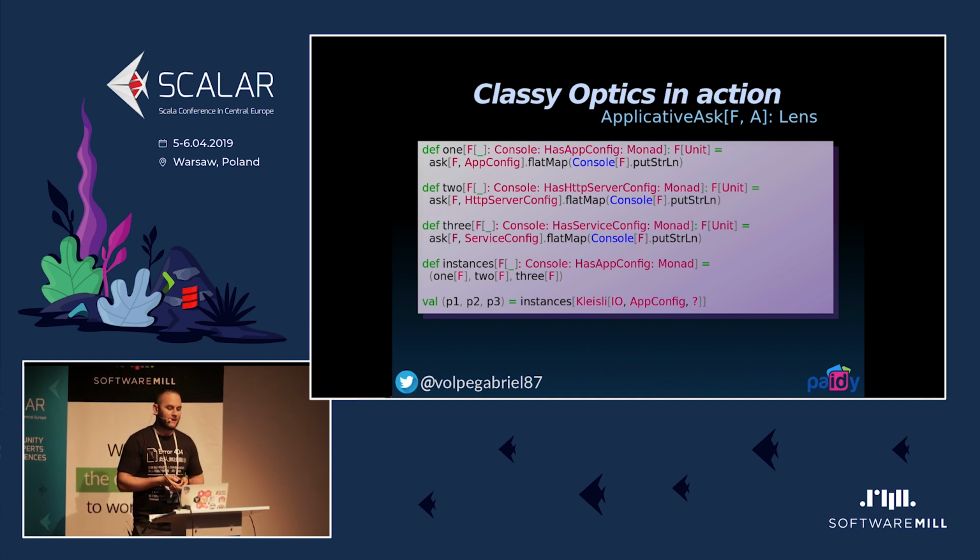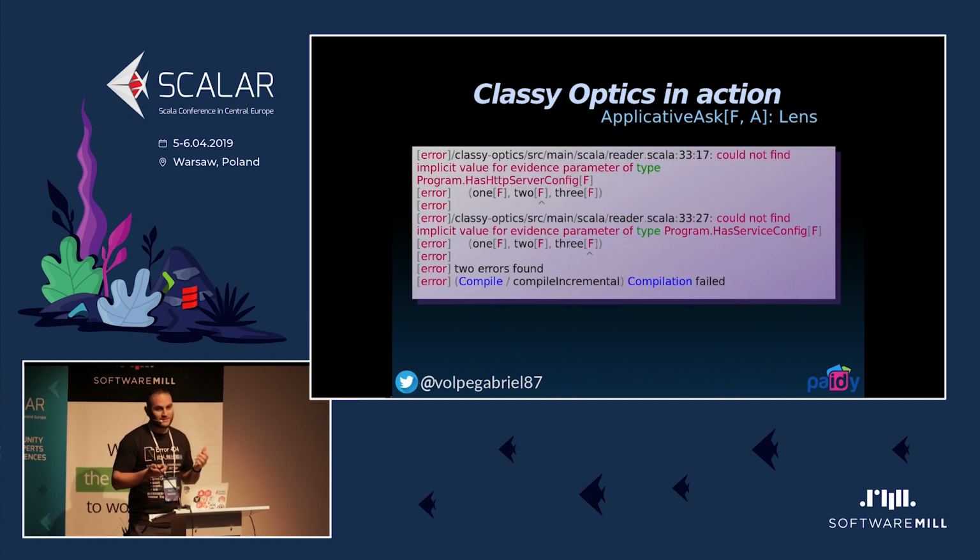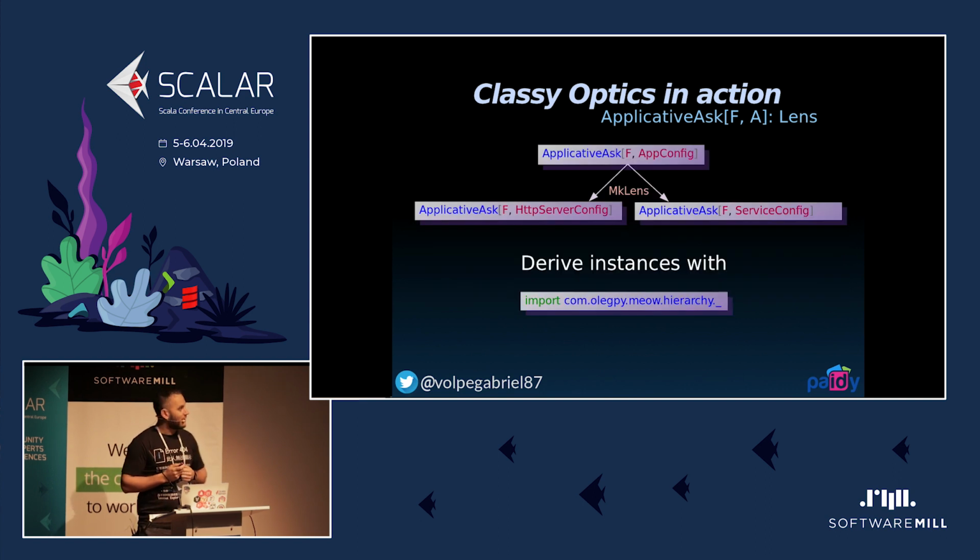It's really nice. When we have these instance functions, we are invoking 1, 2, and 3, and we can see that we can only satisfy number 1, the first constraint, but we cannot satisfy 2 and 3. And so the Scala compiler will complain and will not compile. It can't solve this implicit ApplicativeAsk for functions 2 and 3. And this is where classy lenses come to the rescue. And just by adding this single import, this code will compile and it will work.